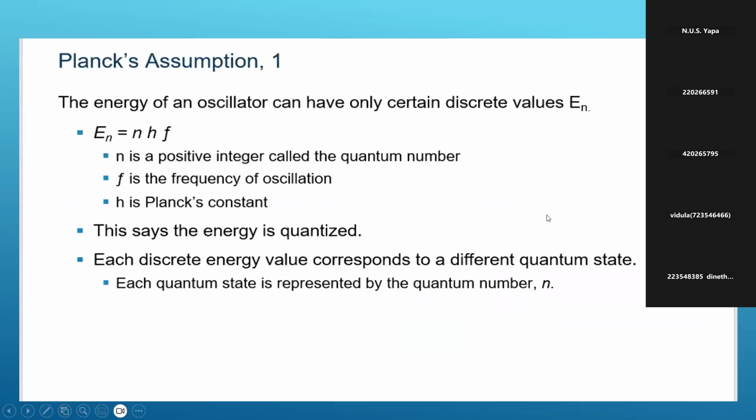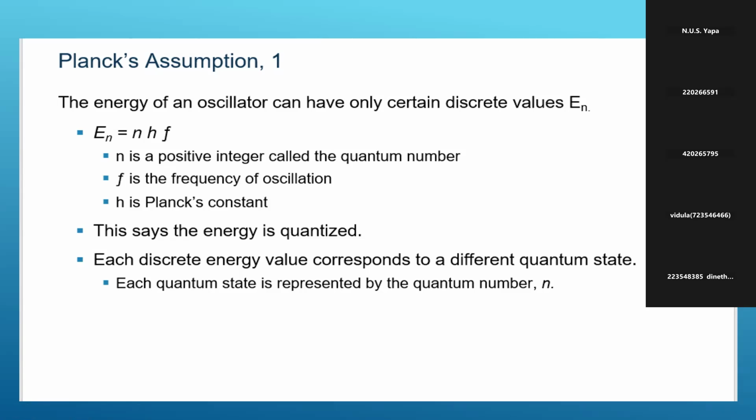I think you heard this one previously. The first assumption: the energy of an oscillator can have only certain discrete values, En, where En equals nhf. f means frequency, and h is the Planck constant. And n is a positive integer called the quantum number. These are very useful to study in the hydrogen atom.